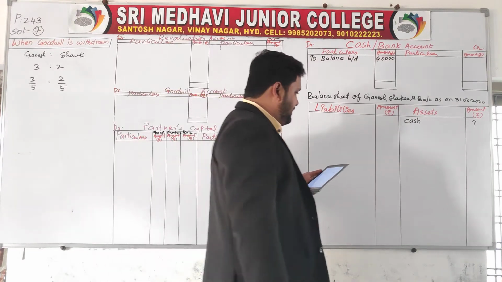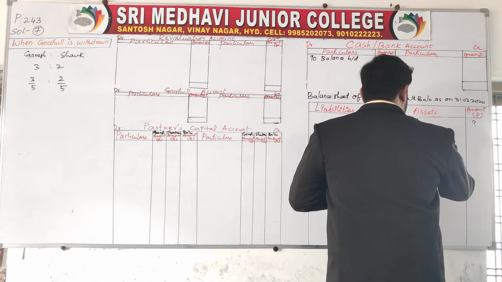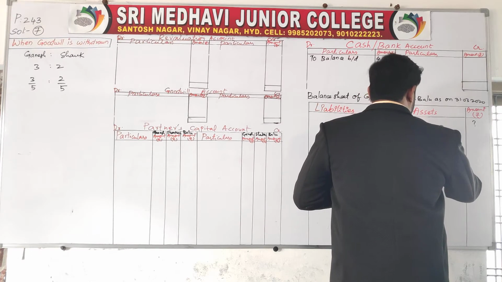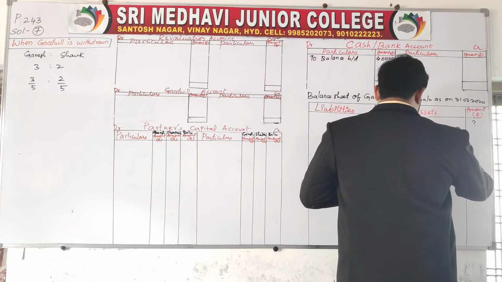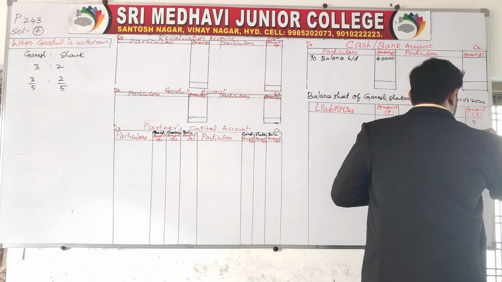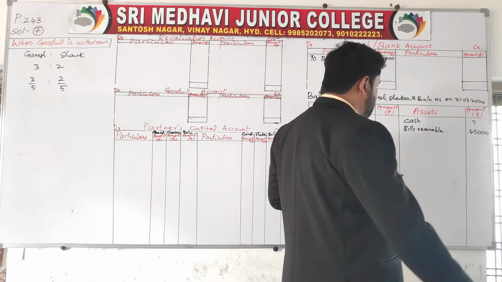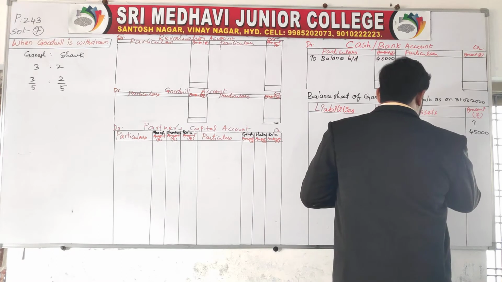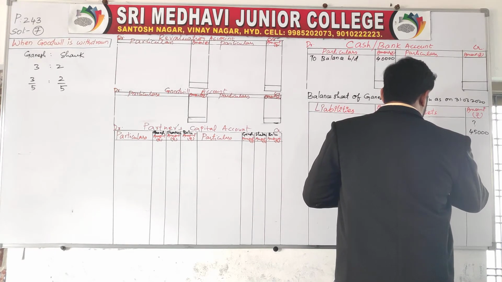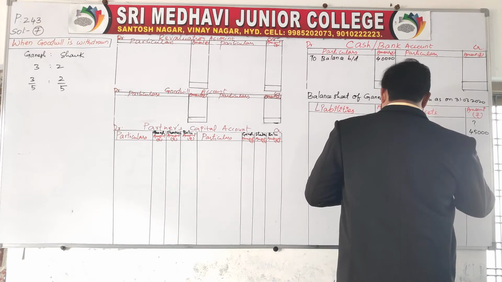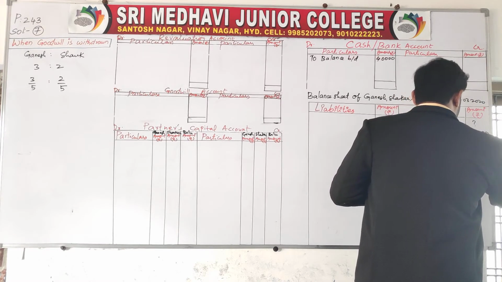Next is bills receivable, how much? 45,000. Next item is sundry debtors, 90,000.